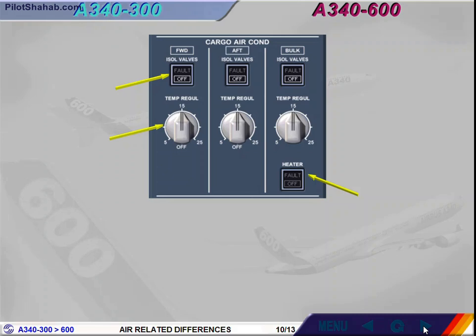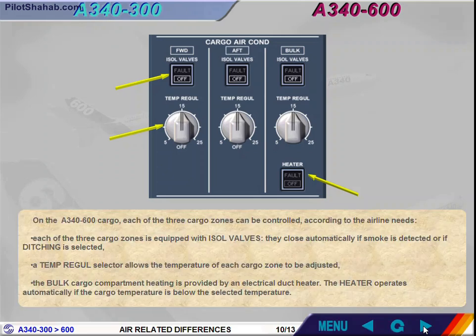The bulk cargo compartment heating is provided by an electrical duct heater. The heater operates automatically if the cargo temperature is below the selected temperature.